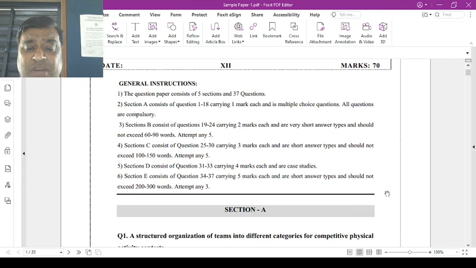Section B, question numbers 19 to 24, 2 marks, only one choice: attempt any 5 out of 6. Section C, questions 25 to 30, consists of 3 marks, any 5 you have to attempt. Section D, all 4 are to be attempted. Section E, questions 34 to 37, 5-mark questions, attempt any 3.